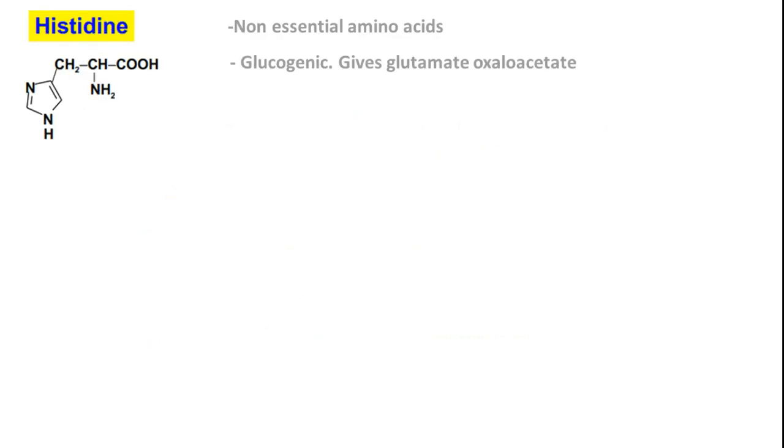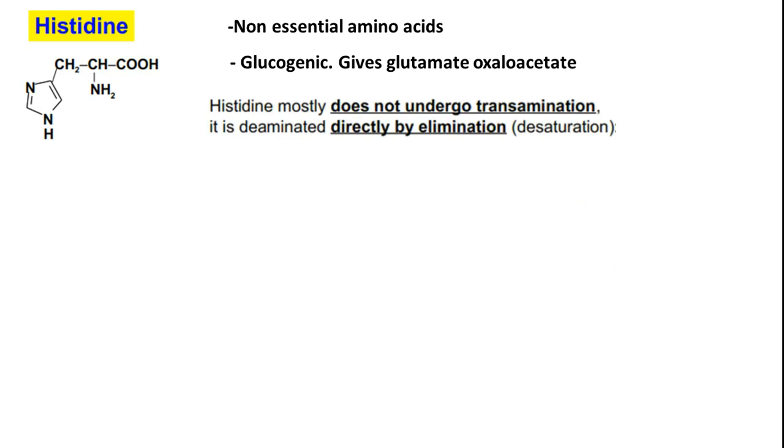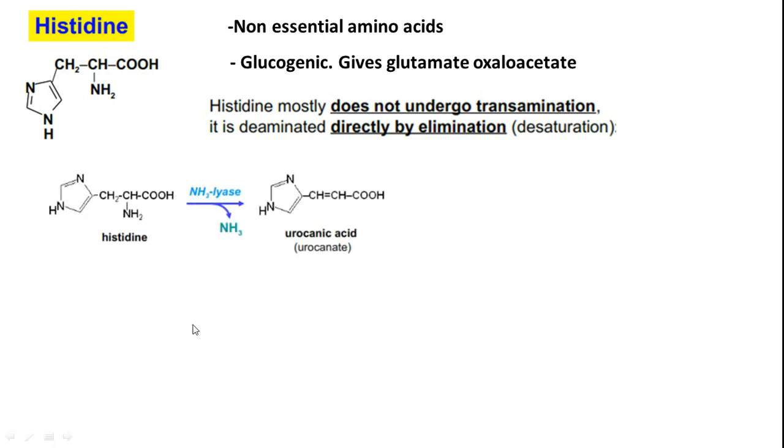Next amino acid is histidine. Histidine is a non-essential amino acid and it is glucogenic. It gives glutamate and oxaloacetate. Histidine mostly does not undergo transamination. It can be directly deaminated via an elimination type of reaction, or a desaturation reaction. Via the histidase enzyme, an aminolyase, ammonia is removed via an elimination reaction. That's why an alpha beta unsaturated carboxylic acid is formed, which we call urocanic acid. This urocanic acid takes up a water molecule and then 4-imidazolone 5-propionate is formed.